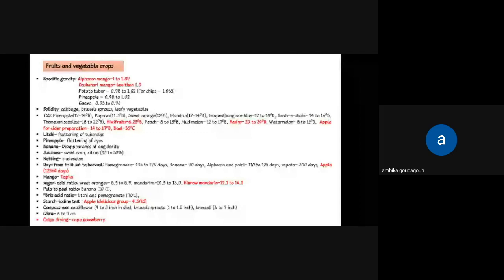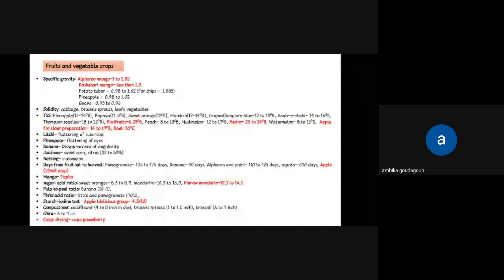And in TSS part, you might expect one question or a matchup question, like matching commodity with TSS. In this, the most important is they'll ask kiwi fruit, that is 6.25 degree Brix or 6.5 degree Brix. And in case of raisins, the most important question is for grapes which we want to make raisins. The TSS should be 20 to 24 degree Brix. It should be colorless and seedless variety.